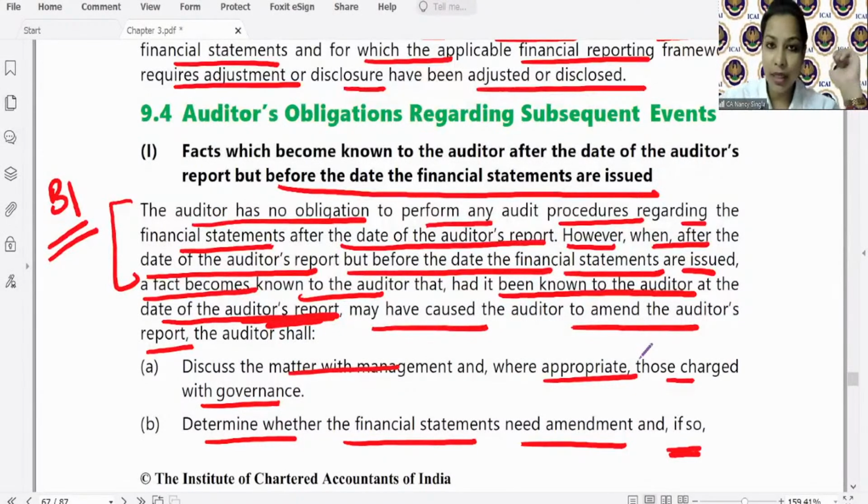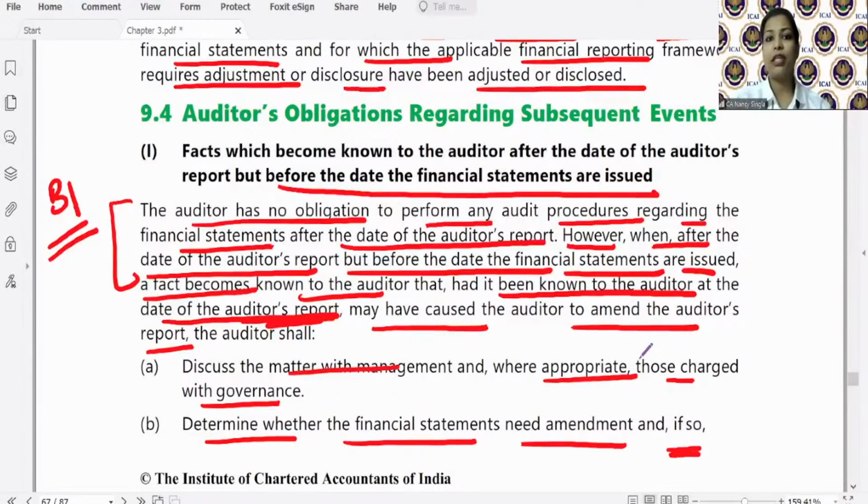Let's say an outcome comes of a litigation whereby the company has to pay some compensation. That compensation is such a huge amount, because it was a very old litigation with interest, penalties, everything, that it will result in the company having losses in the P&L. Before that litigation, the financial statements were reflecting profits. Or let's say the company has lost that litigation and it may have a severe impact on the financial statements.